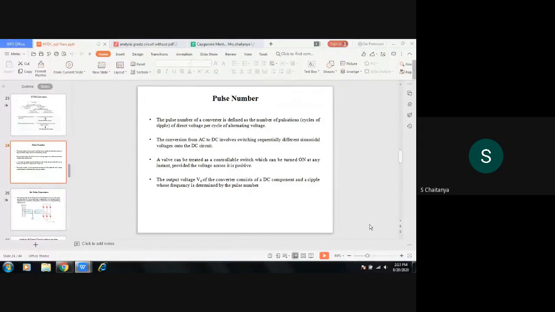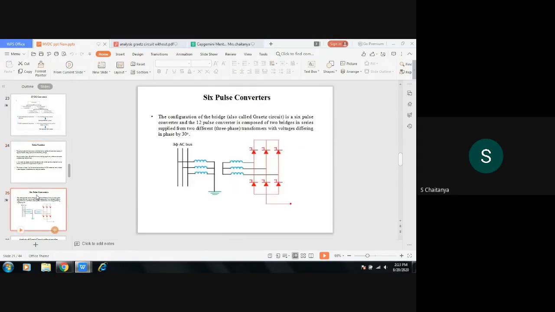From the output voltage ripple content, that means the harmonic content in the output DC voltage, you can also determine the pulse number. If you see the 6 pulse converter, 6 thyristors are connected here: 3 thyristors on the anode side and 3 thyristors on the cathode side, so positive half and negative half.